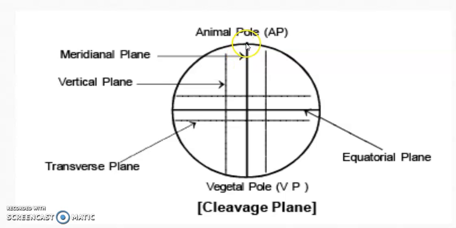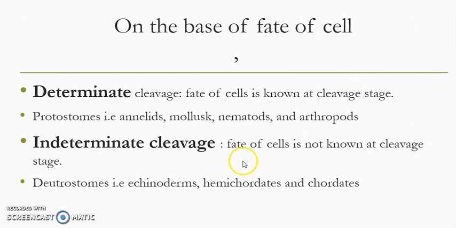This one is called the horizontal line, and this one is called the vertical line. So you will see the different planes during the cleavages.